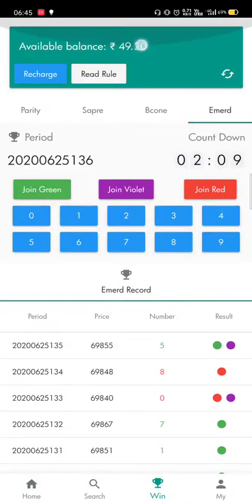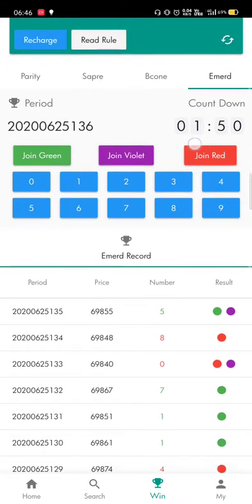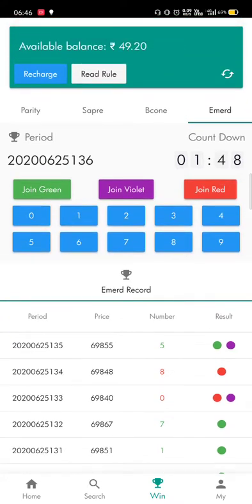Here is your available balance. By clicking on the recharge button, you can recharge, meaning deposit an amount, and here is the rule. You can read this rule about how much you will earn using this prediction. Every 2 minutes and 30 seconds you can make one prediction, but every prediction cannot be right. So I will provide 70 to 80% correct predictions every time.